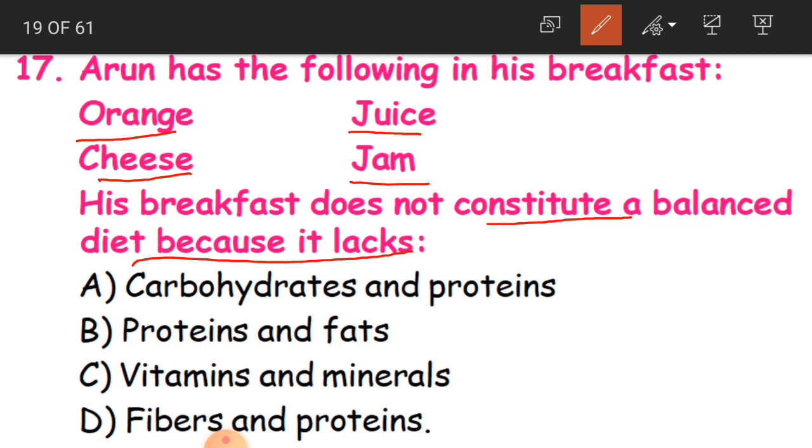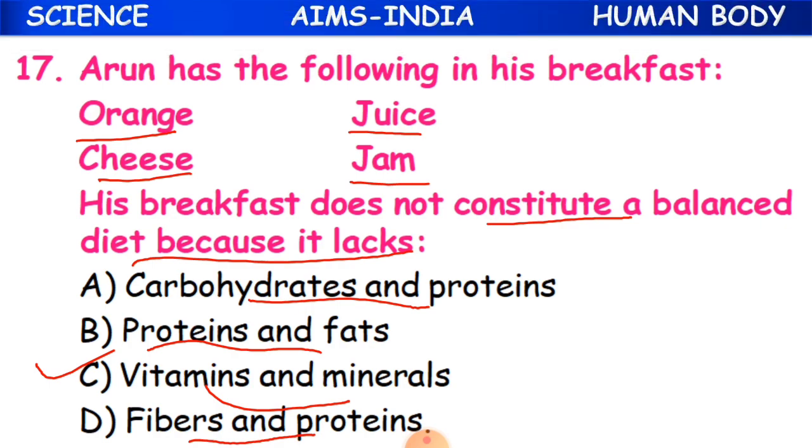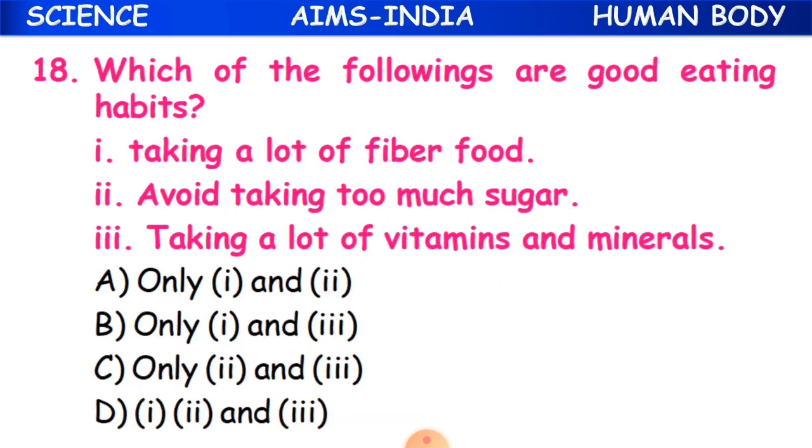Lacks, in the sense it does not have what? Either carbohydrates and proteins, fats, vitamins and minerals, or fibers and proteins. So what is the answer, children? Vitamins and minerals, because he is not having milk here. So that is why this is not a balanced diet.